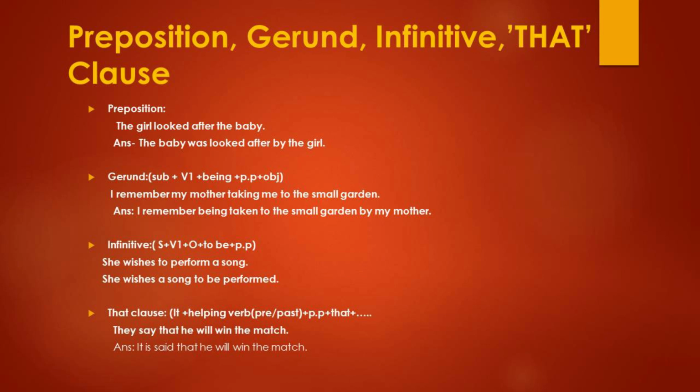So you should add first "it", then the helping verb, present tense or past tense, I told you, no? So, it is. Then the main verb is say. The past participle of say is said. Then that, then add the additional information: he will win the match. You should not change anything after that. It is said that he will win the match.